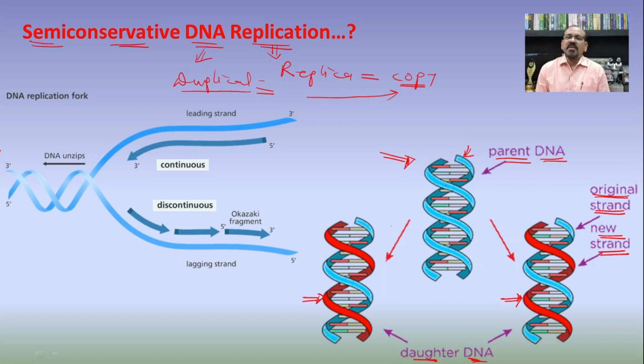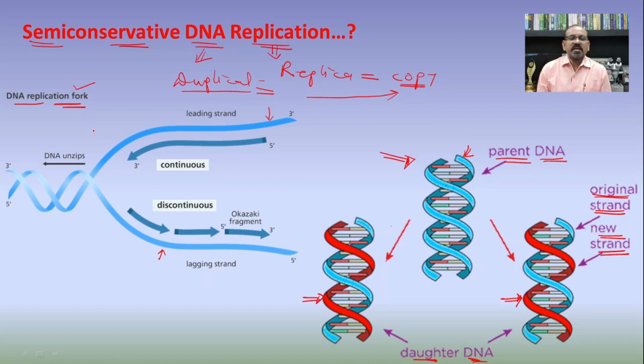Such a type of replication in which one strand is old, that is parental, and the other one is new, is known as the semi-conservative type of replication. Here we can also see the DNA replication fork. During the replication, both these parental strands get separated from each other, and in this way there is a formation of the DNA replication.